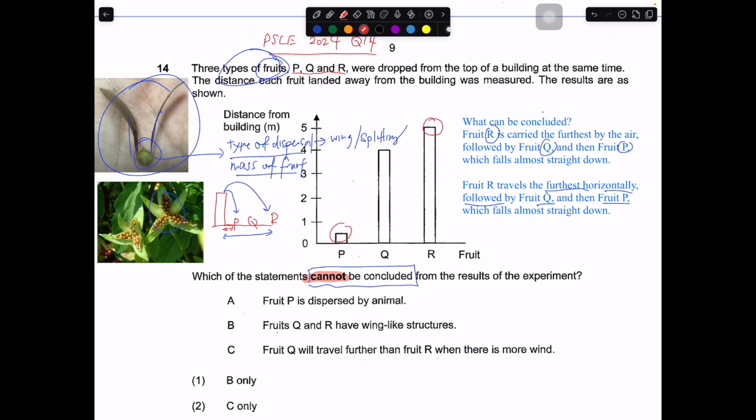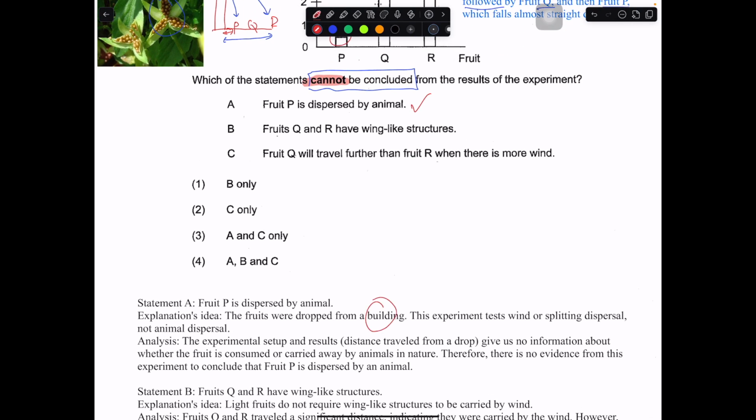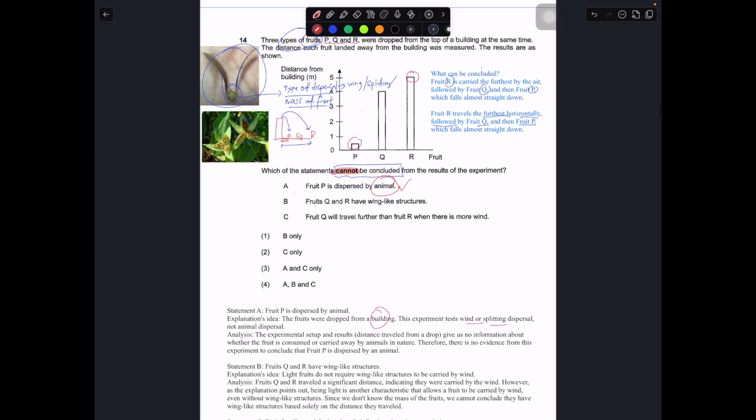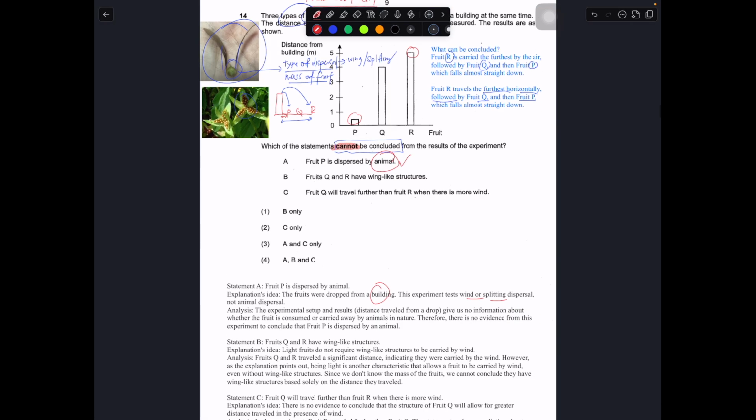Option A: P is being dispersed by animal. This is something that I cannot conclude, because in this case the idea is that they will just drop from the building. It could be wind or splitting, and maybe not animal dispersal. So I cannot conclude that P is dispersed by animal. It could be by wind or by splitting. Basically, you cannot tell how the fruit is being dispersed just by this graph alone. Therefore, it gives us no information whether it is carried by animal, so there's no evidence to conclude whether P is dispersed by animal. That's why you cannot conclude, you put a tick. Basically, I cannot say so, I put a tick.